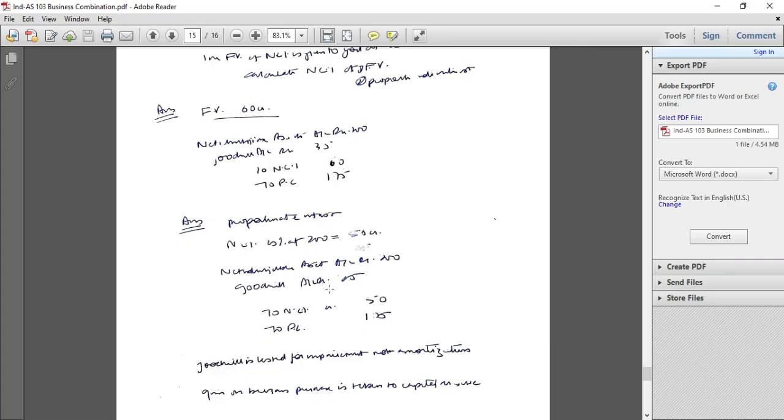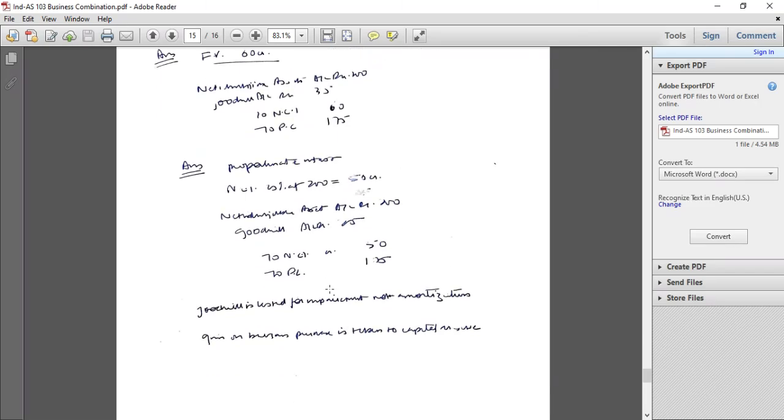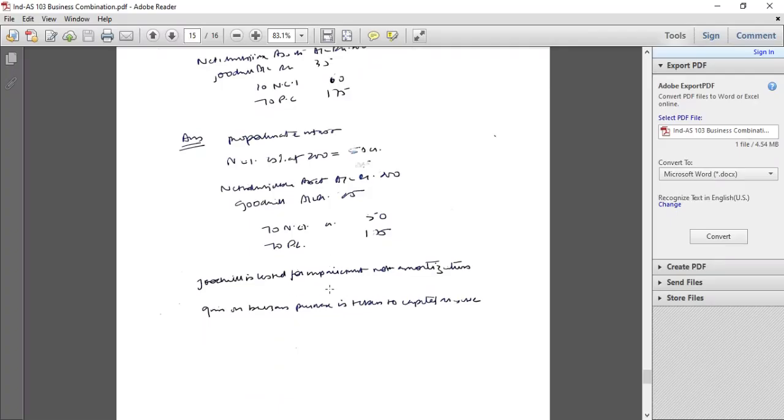Measurement period adjustment: on 15 3 2022, the business combination happened, and 15 days are not enough to prepare the books for the business combination. Hence, there is a 1 year window and you do provisional accounting for 15 days and revise the numbers up to 1 year, that is 15 3 2023. This is known as measurement period adjustment.